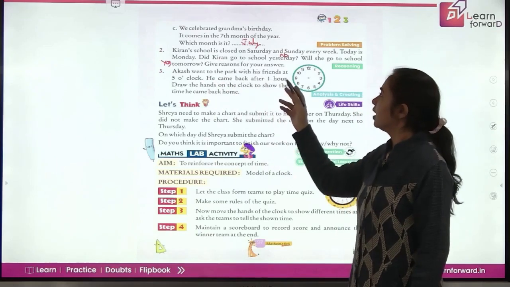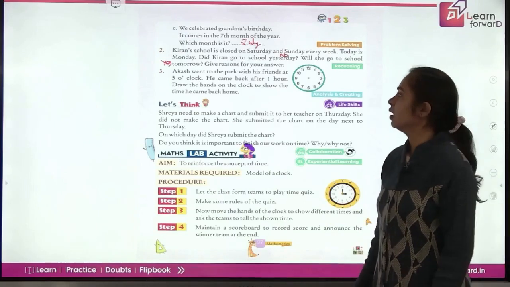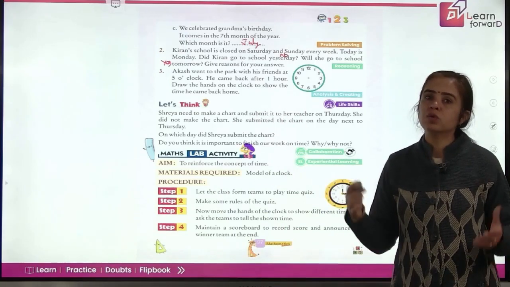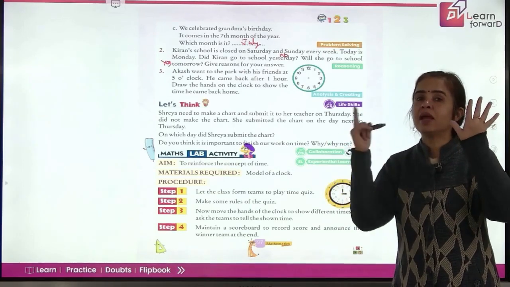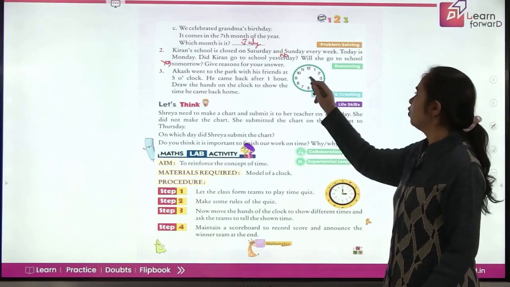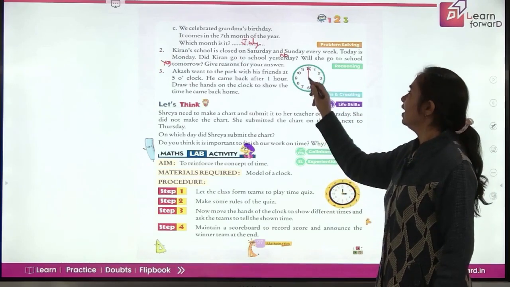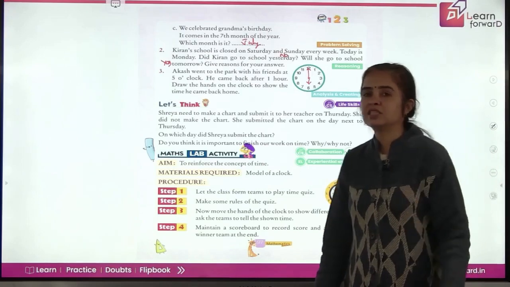Akash went to the park with his friends at 5 o'clock and he came back after 1 hour. Draw the hands to show the time he came back home. So what time did he come back? When he went at 5 and he came back after 1 hour, so at what time? 6 o'clock. So how will you show it? O'clock is minute hand at 12 and the hour hand at 6. Use a ruler to draw these lines perfectly, children.